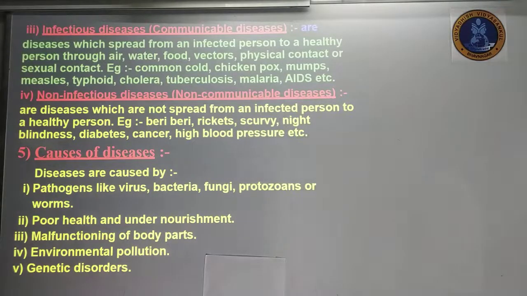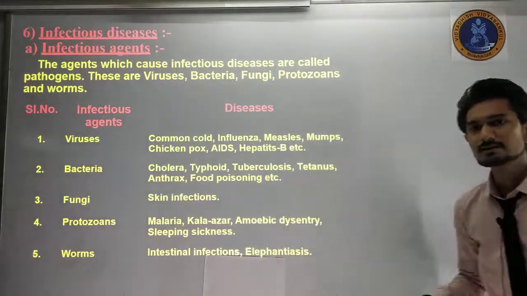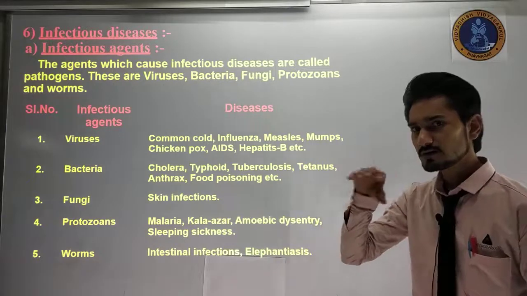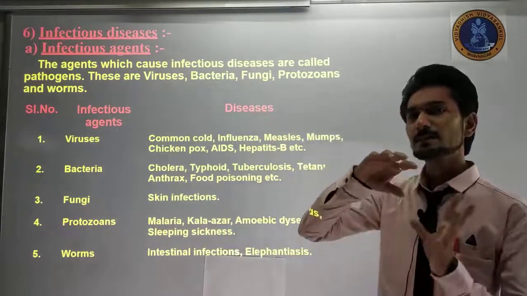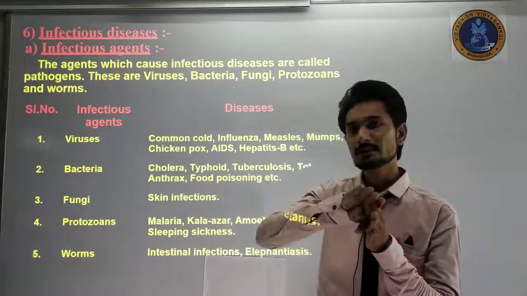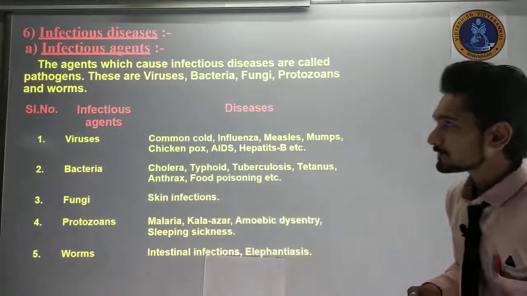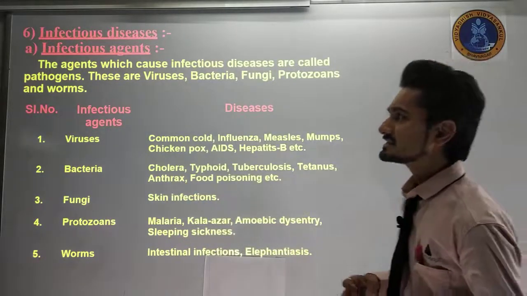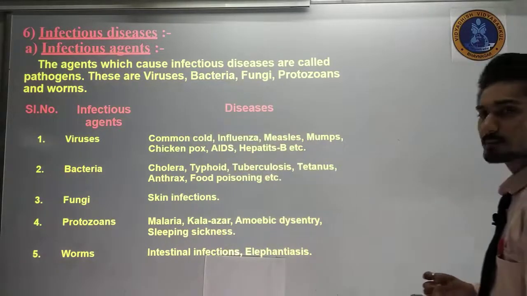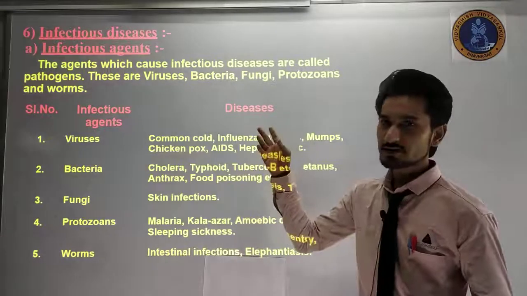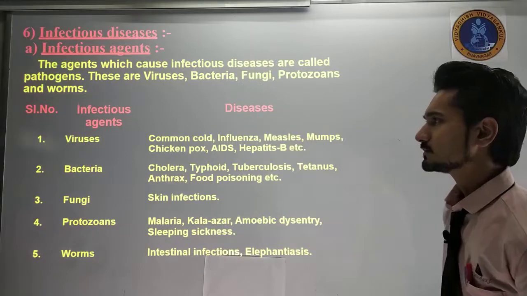We will be discussing the next point, infectious agents. It means the things, or the organisms, or the agents that transfer the disease from one place to another place, or from one person to another person. They are called agents. The agents which cause infectious disease are called pathogens, as we already studied. These are viruses, bacteria, fungi, protozoa and worms.